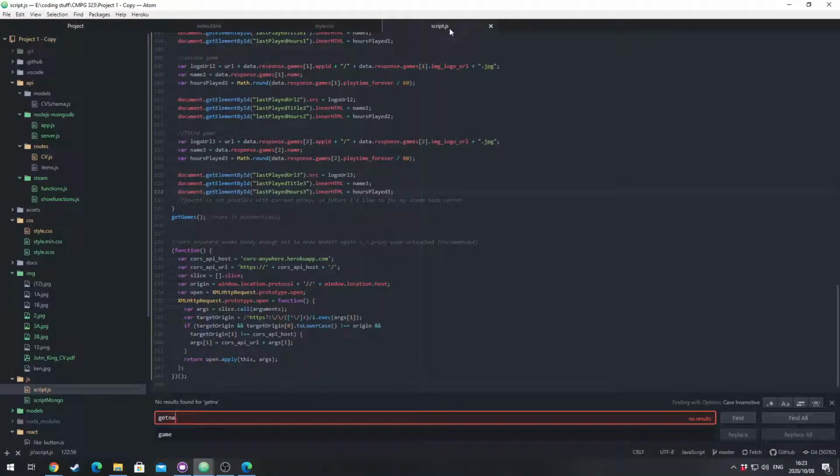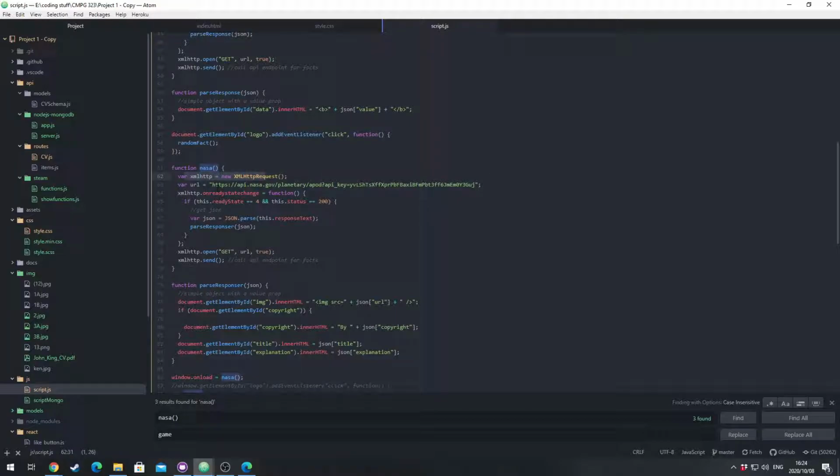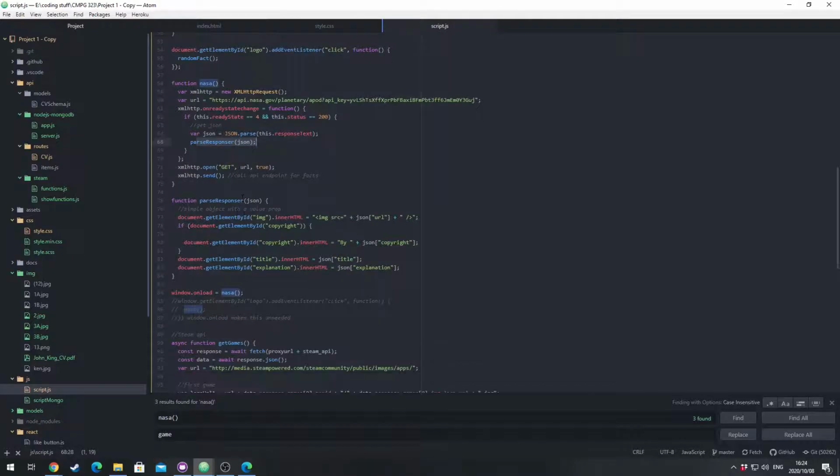we do the get NASA. We do the NASA function, right? So here we have the NASA function. I get a HTTP request. I do the API URL. I see if the server is up and then I do a response, and then I get the JSON passed.